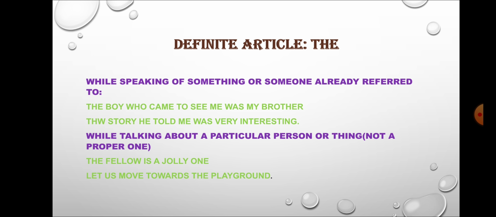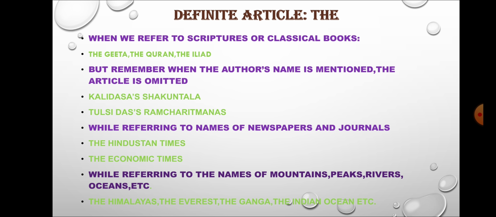The other uses of the definite article the are when we refer to scriptures or classical books, for example, the Gita, the Quran, the Iliad. But remember, when the author's name is mentioned, the article is omitted: Kalidasa's Shakuntala or Tulsidas's Ramcharitmanas. That means it is not needed every time we refer to the names of books. If the name of the author is given, we should omit the article.